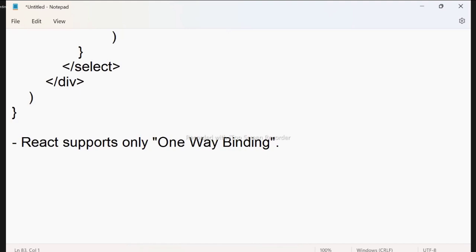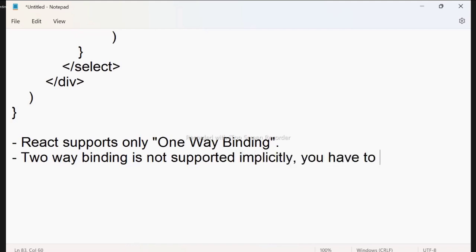What is the specialty of some other technologies? They support two-way binding, so without extra effort we can handle it. But here, two-way binding we can implement, but internally it is not supported. Directly React will not support two-way binding. It will support only one-way binding. So two-way binding is not supported implicitly.